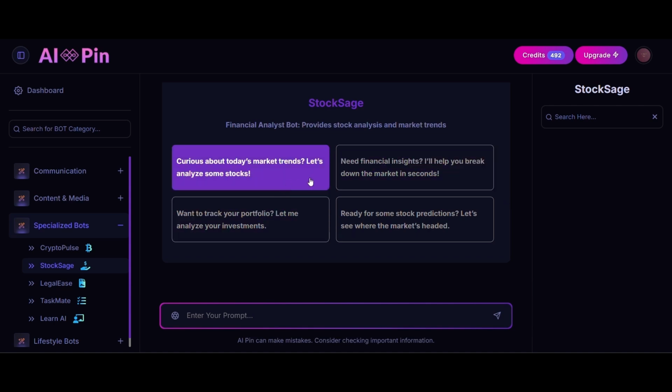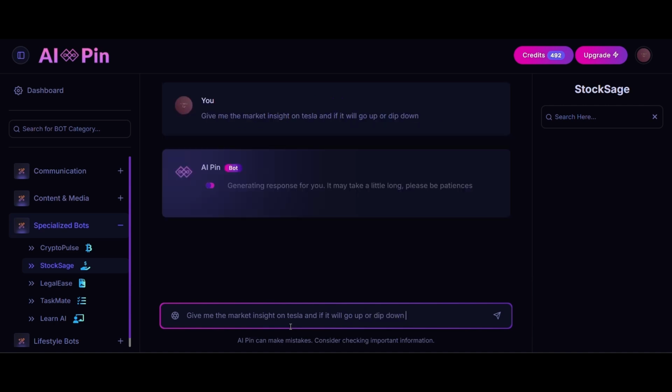So as we can see, there's already some pre-prompts written to give you an idea of what to write. So you know what? We'll start off with some basic ones. Give me the market insight on Tesla and if it will go up or dip down.